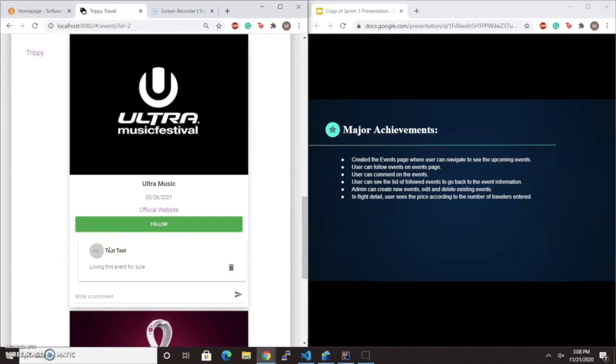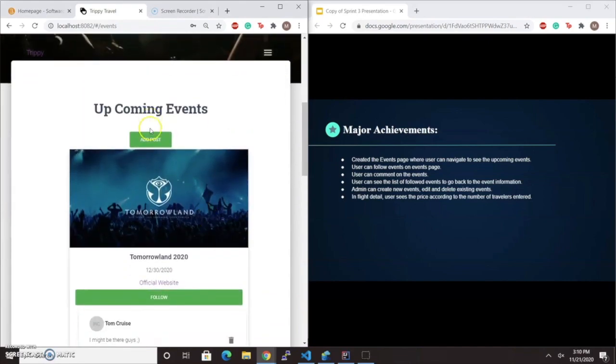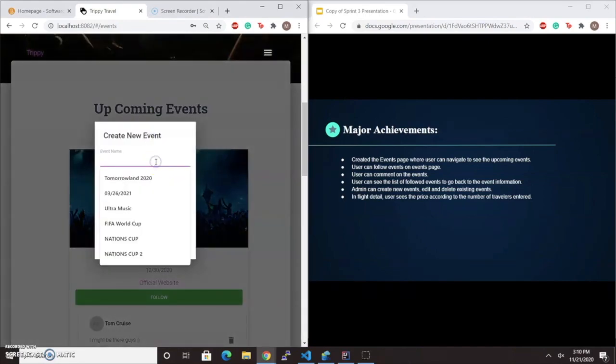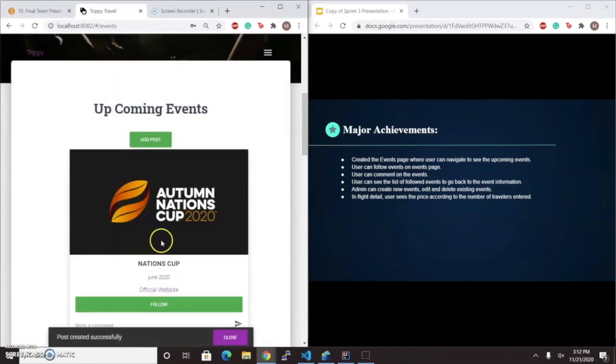Admin can create new events, edit and delete existing events. So we will just log in as an admin. So right now we are logged in as an admin. You can see that the admin can add a post, event name, Nations Cup 2020. Let's just say Google and image. Let's just get any image. So we put the image here, and as you save, you see that the event has been created.